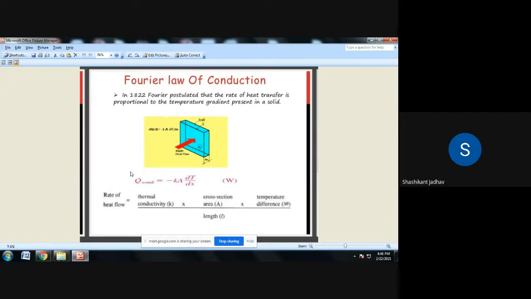So what is the Fourier's equation? That is q is equal to minus k into A into dT by dx.